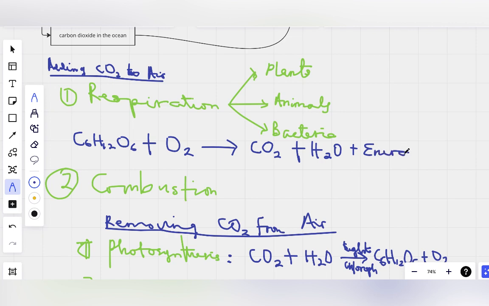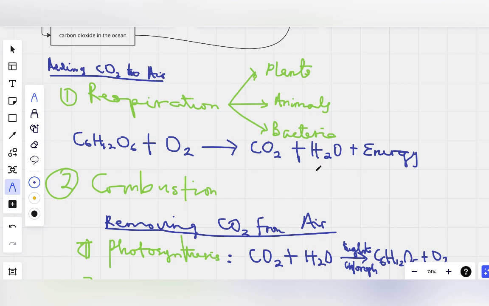So respiration produces this phenomenon. The energy is what the body uses for development, for growth, for whatever you need the energy for. And then the water is also to lubricate the body. But this one is a waste product which has to be breathed out, and then it goes to the air. So respiration returns this one to the air. That's how respiration returns carbon dioxide to the air.